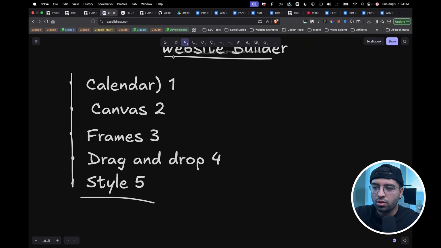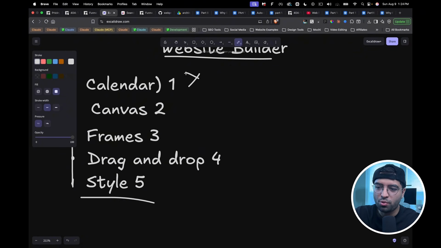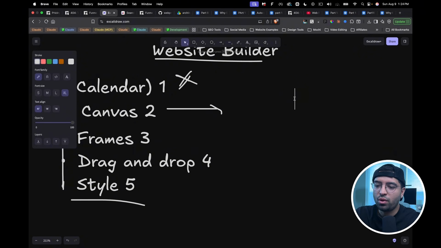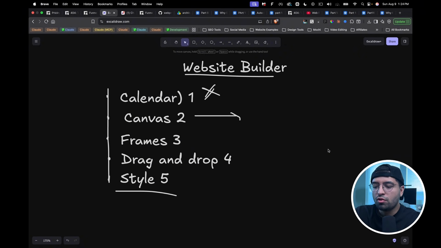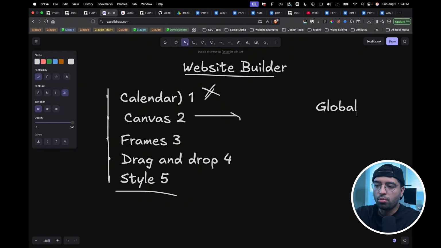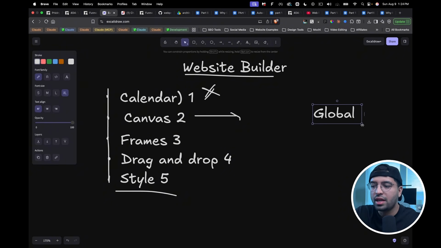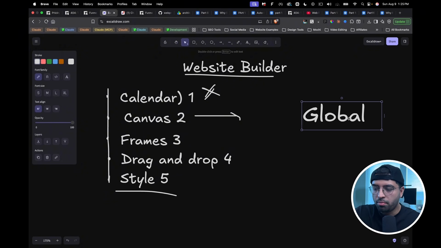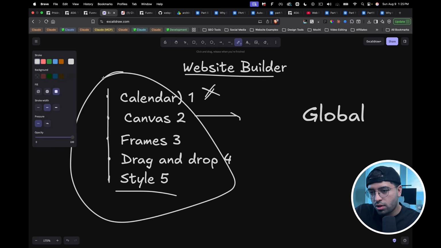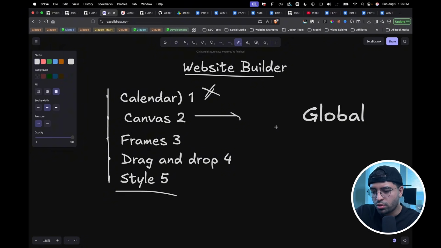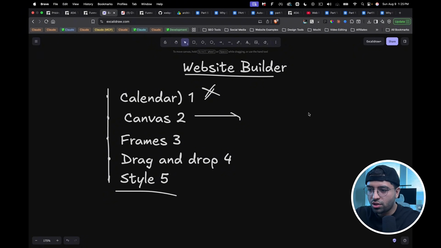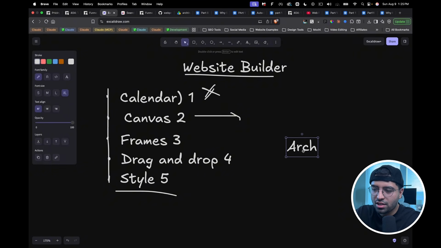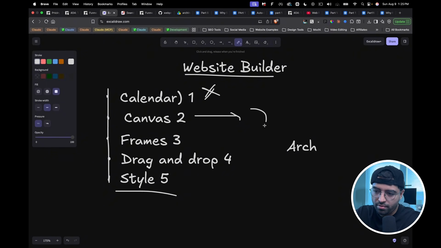For the calendars feature, we will leave this for now. Let's just assume we already built it because we're trying to focus more on the website builder. So for the canvas, what do I need? Remember, our first approach is global. We're thinking at a global scale, globalization, right? We're thinking as to build something that can be reused across the entire thing here. So when I look at this, the first thing that comes to my mind is architecture. And that's actually what we have to focus on first. Architecture for all of this to work.